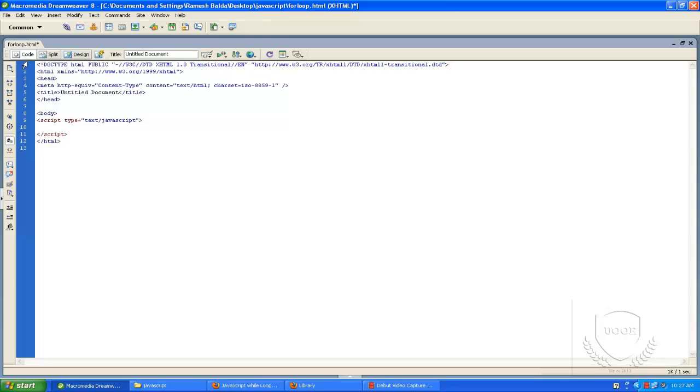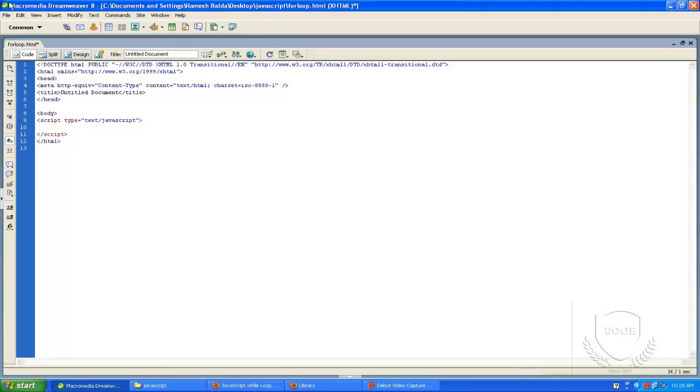So for that we use a for loop. But when we use a while loop, it is when we don't know in advance how many times the block of code will be executed. If you know how many times the block of code will execute, we use a for loop. If you don't know, we use a while loop. A while loop is similar to a for loop, but it will loop as long as the specified condition evaluates to true.